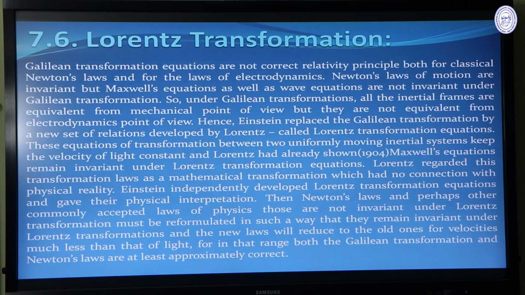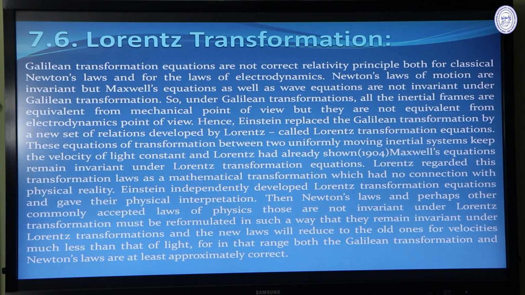The Galilean transformation equations are not correct in the relativity principle, both for classical Newtonian mechanics and for the laws of electrodynamics. Newton's laws of motion are invariant, but Maxwell's equations as well as the wave equation are not invariant under Galilean transformation. Under Galilean transformation, all inertial frames are equivalent from the mechanical point of view, but not from the electrodynamical point of view. So Einstein replaced the Galilean transformation by a new set of relations developed by Lorentz, called the Lorentz transformation equations.